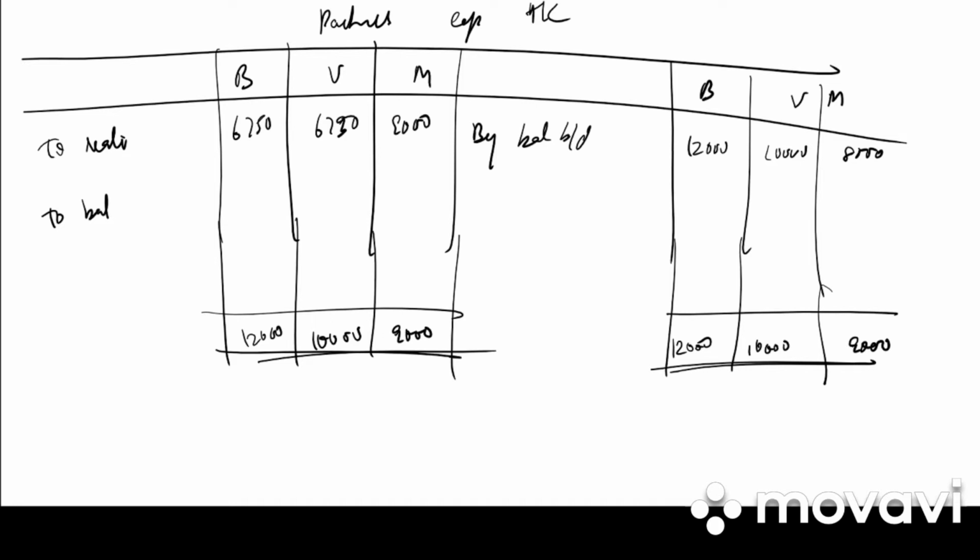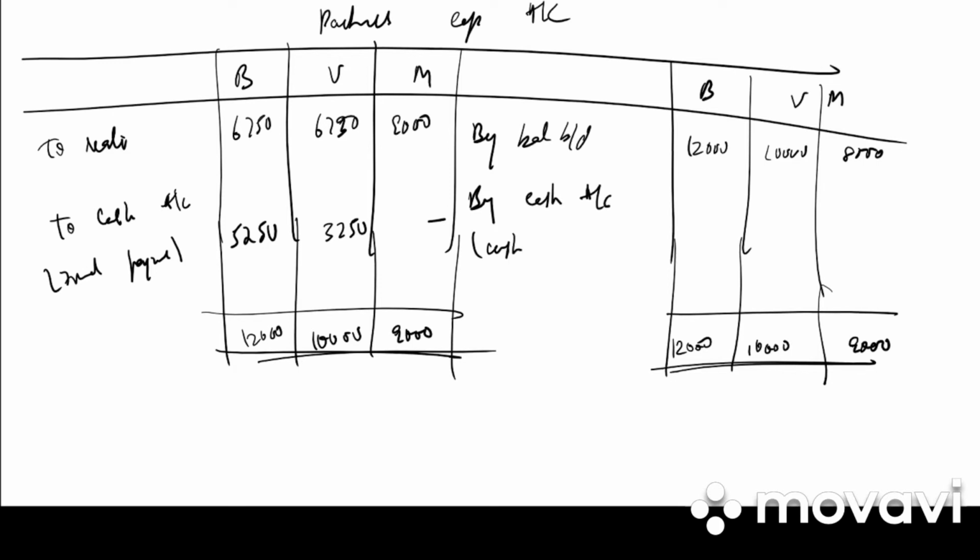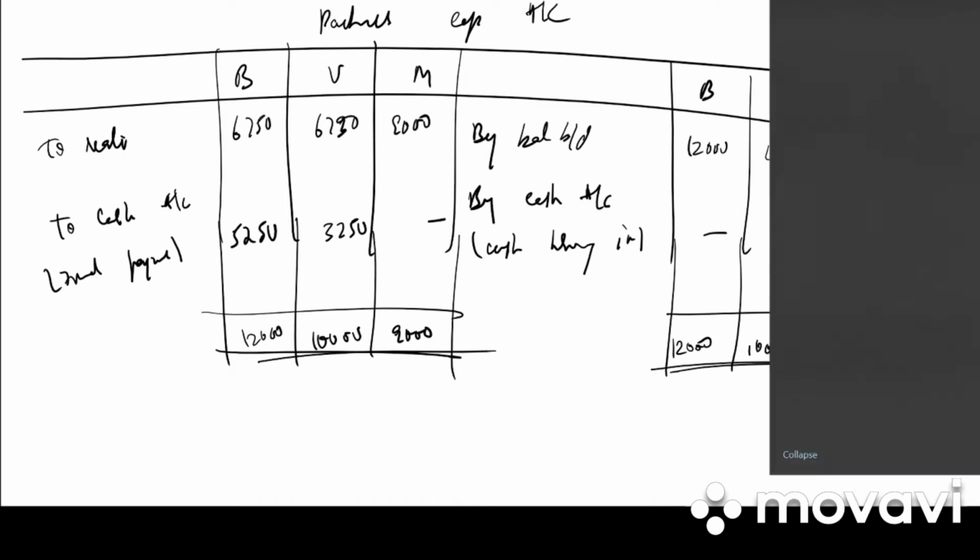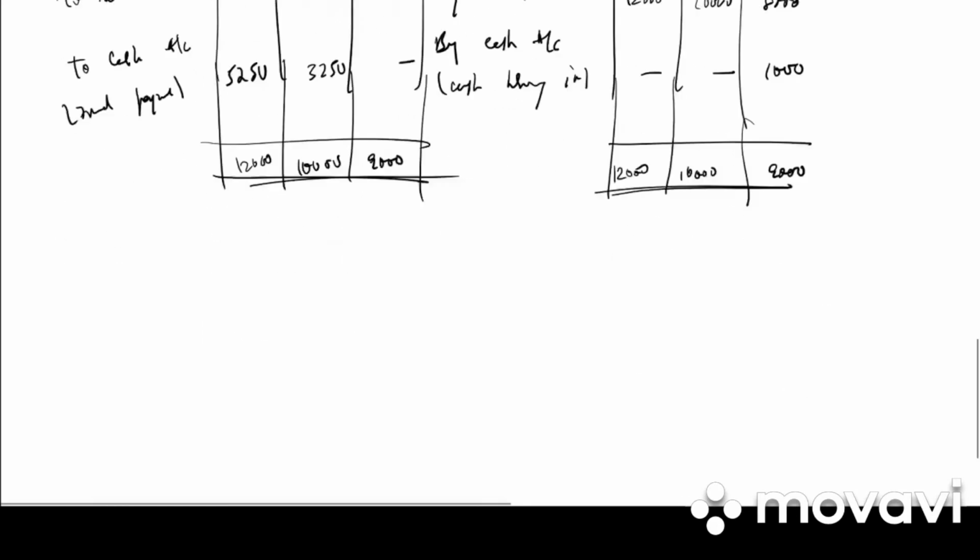So to balance, to cash account, in bracket final payment: 12,000 minus 6,750, 5,250; 10,000 minus 6,750, 3,250. On the credit side, by cash account, in bracket cash brought in: 9,000 minus 8,000, we get 1,000.